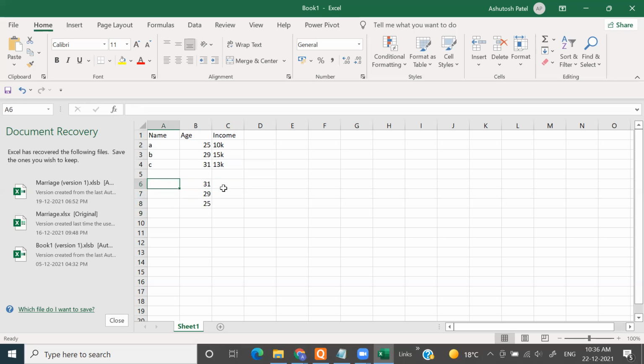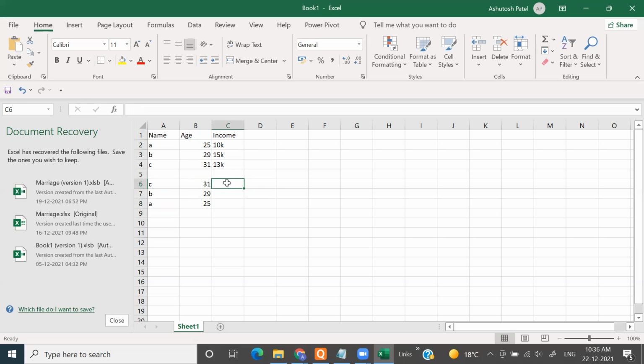First of all, tell me about the name. Here it is C, B, A. And the salaries must also be sorted, like the names are sorted, then the income is also sorted: 13, 15, 10.